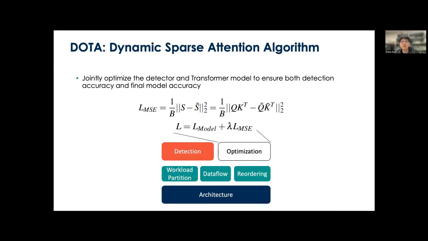And then we formulate the training of the transformer model as a joint optimization problem. As you can see, the loss function now contains two parts. The first is an end-to-end model prediction loss, and the second part is the mean squared error between the approximate attention score and the actual attention score. The two loss components are balanced by a hyperparameter lambda to flexibly control the training focus. And by jointly optimizing the detector and the transformer model, we can ensure both detection accuracy and final model accuracy.